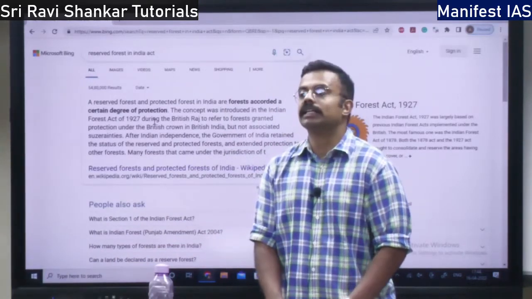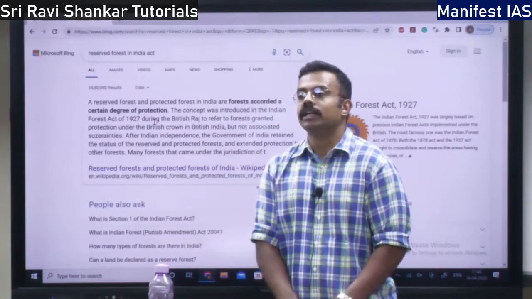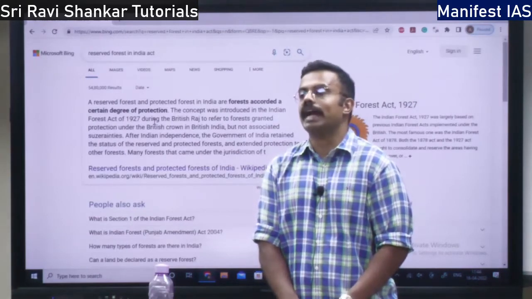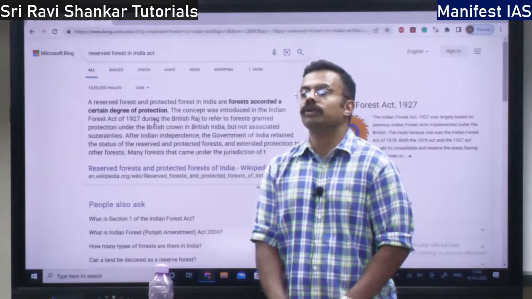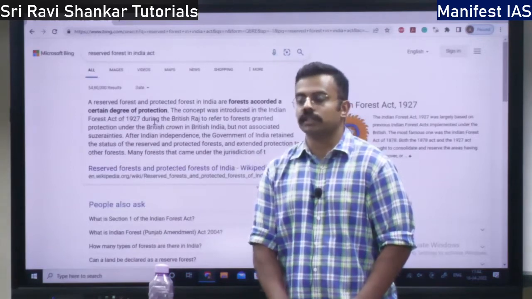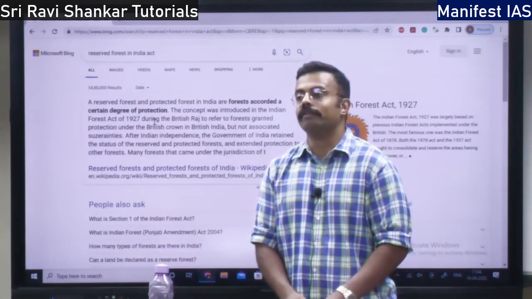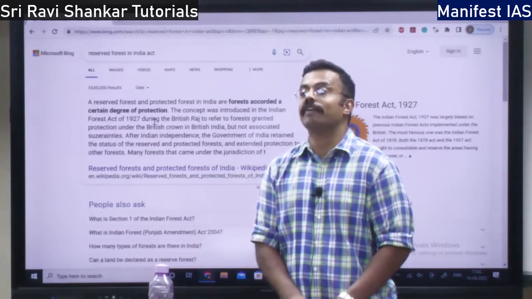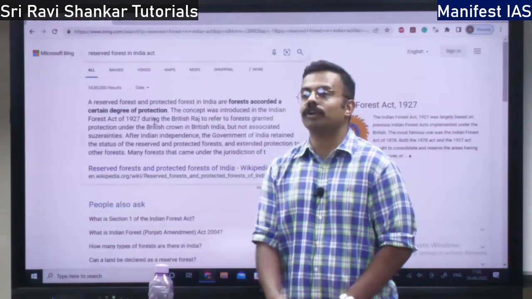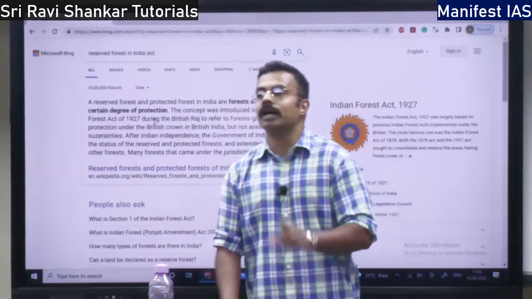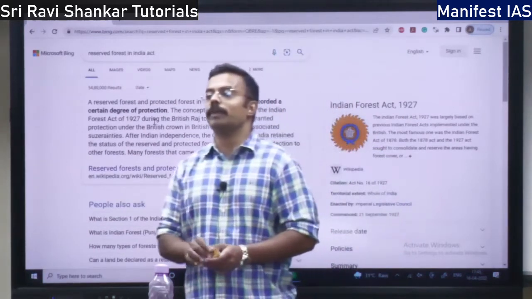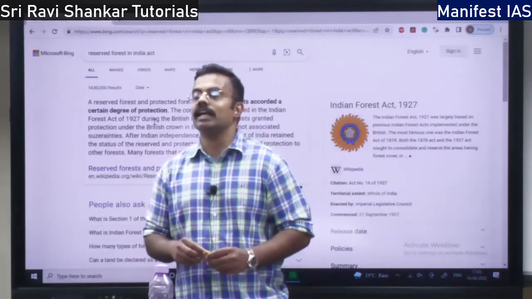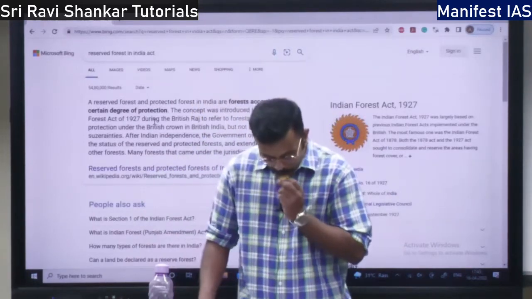They can enter the protected area, right, in order to claim the land rights or in order to exploit the forest resources. The fourth type of people, even we can enter, but only while traveling on the highway. On the Bandipur National Highway, if you are traveling, you can enter and exit. They'll give you a pass while entering and exiting, right?